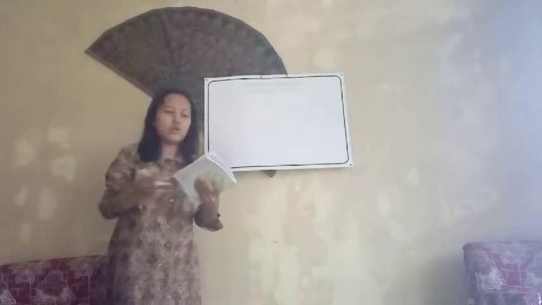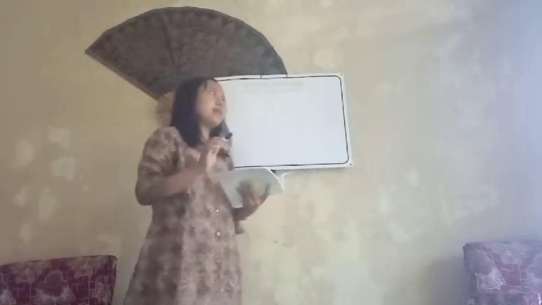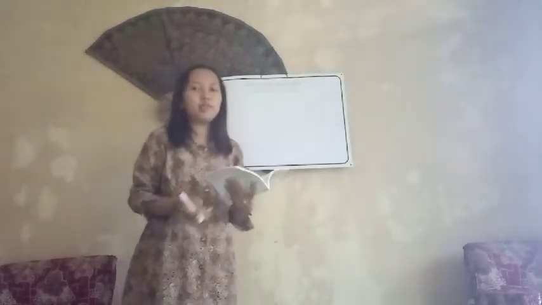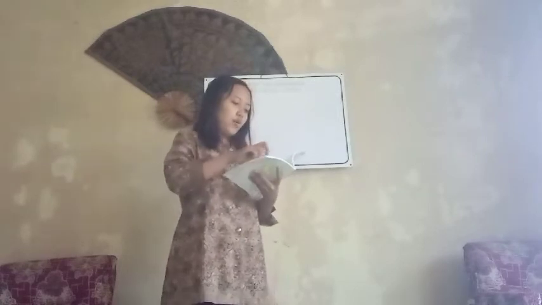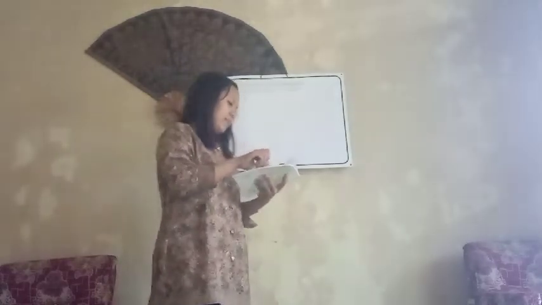So, do you know how many tenses are in English? Yeah, 16. Good. But today we are going to discuss just some of them because not all of the tenses can be changed into reported speech. So the first is simple present.